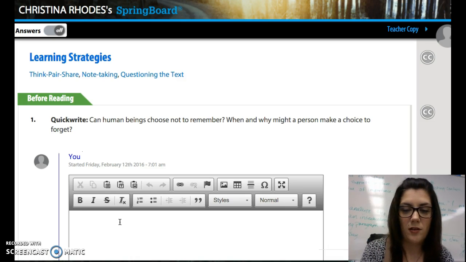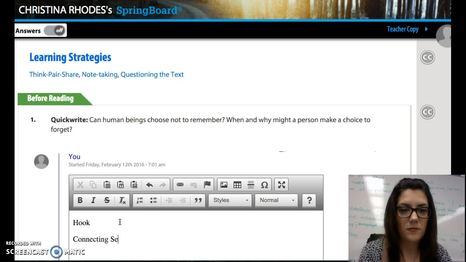Remember, you want to start with a hook. Then you want to have some kind of connecting sentences. And then you just want to go into your essay, but you do also want to have a claim somewhere, or basically a thesis. You can call this a thesis, or we can call this a claim, whatever you want to call it.